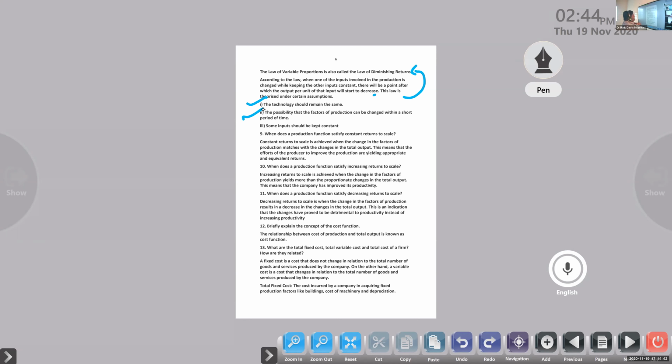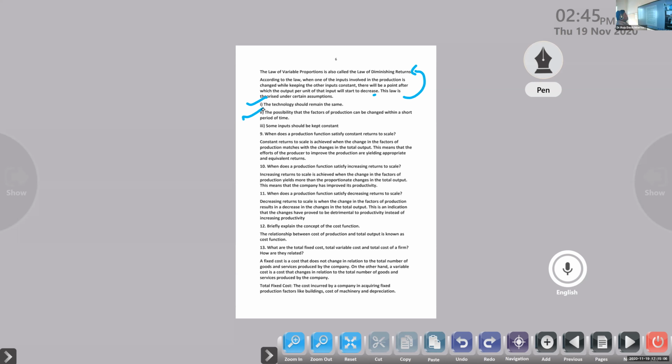Okay, the possibility that the factors of production can be changed within a short period of time, in the sense of we are making changes in the factors of production, definitely it will reflect on production, right or not? If you are decreasing the factors of production, definitely production also will decrease. If it is increasing, it will increase. So here it is a relation to the diminishing returns.